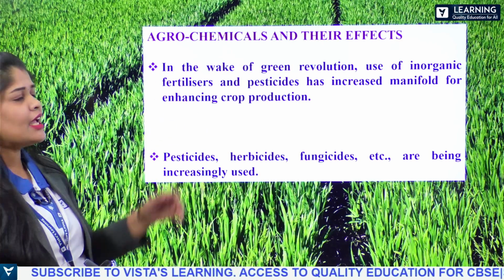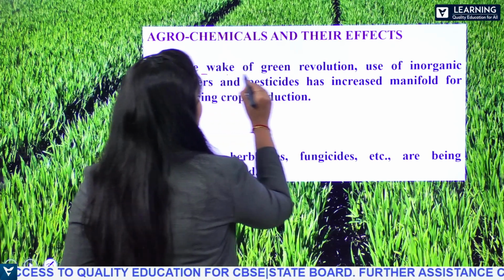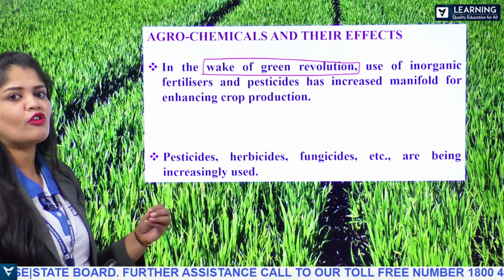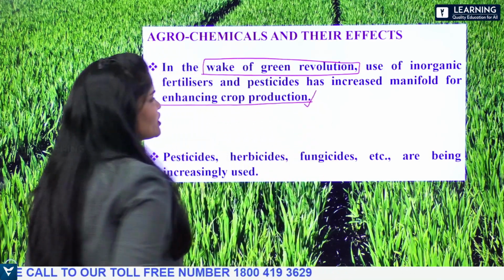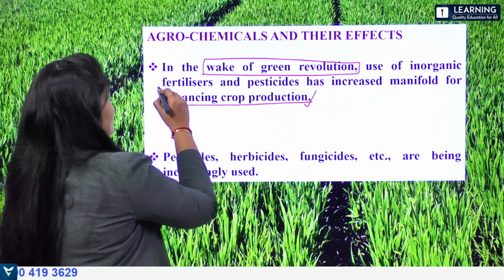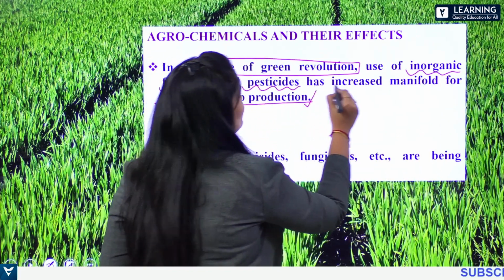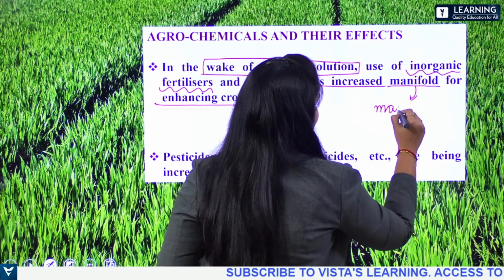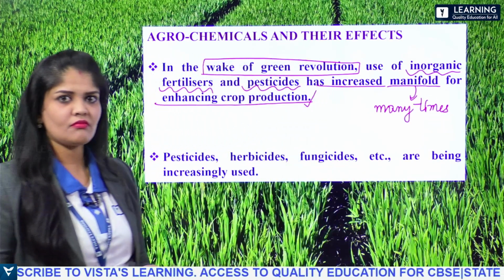So here, in the wake of the green revolution, which contributed a lot to enhanced crop production, the use of inorganic fertilizers, chemical fertilizers as well as pesticides has increased manifold, meaning many times, several times over.